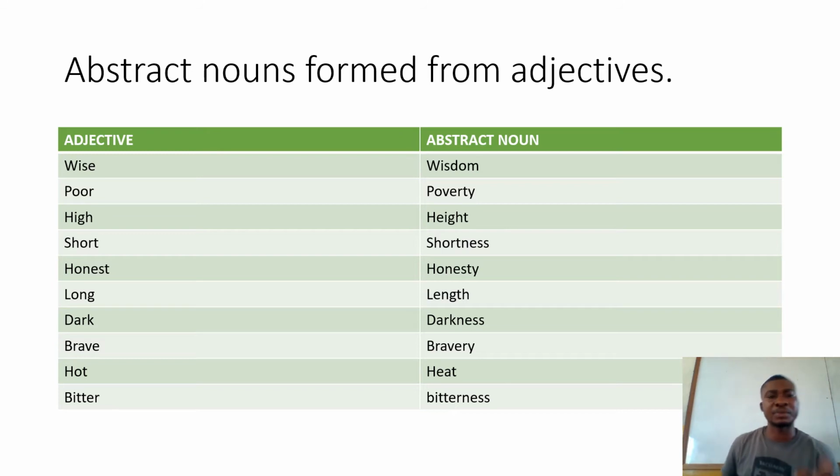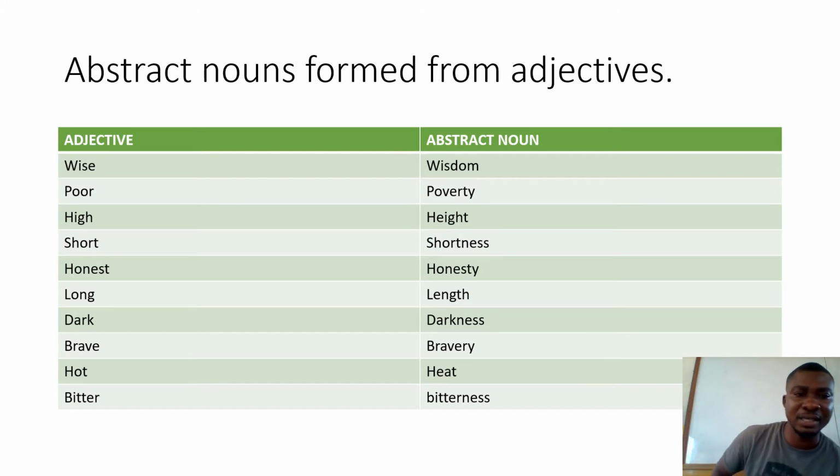Now the subtopic is abstract nouns formed from adjectives. We have abstract nouns, things you cannot see nor touch. You can never see them, or touch them.